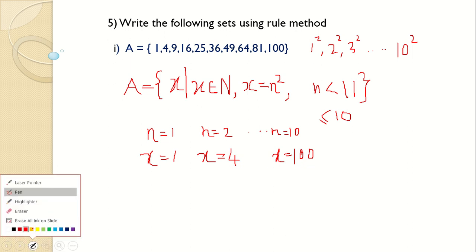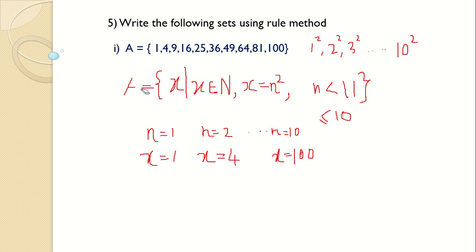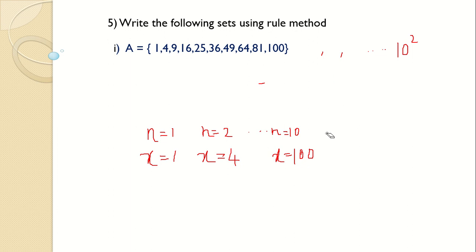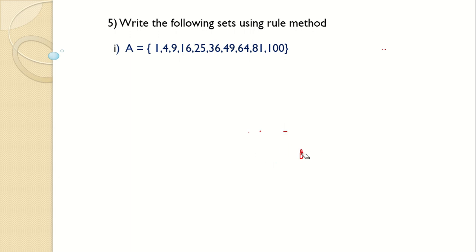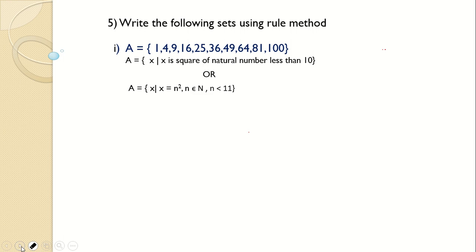So this is how we write in the rule method or set builder method. You just have to give the rule. Whichever way you find easy, by writing the statement or giving a rule like this, you can always do it. One way of writing is A is equal to x such that x is a square of a natural number less than 10, or the other way is x such that x is equal to n square, n belongs to natural numbers, n is less than 11.